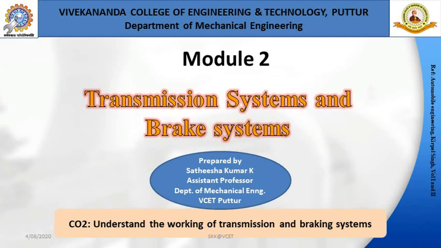Module 2 under Automobile Engineering subject. Module 2 is Transmission System and Brake System. The transmission system consists of clutch, gearbox, propeller shaft and differential gears. The brake system consists of different types of brakes that we are using in automobiles. Today I will explain only about clutches and gearbox that come under the transmission system.